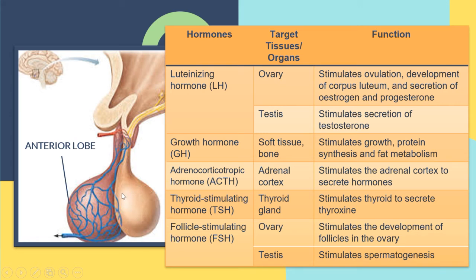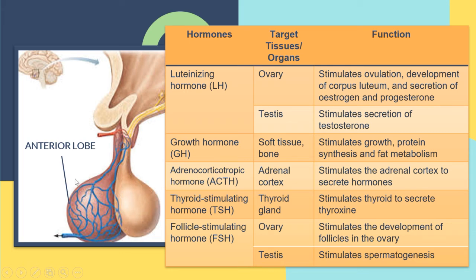In the posterior lobe, it will secrete two hormones. What are they? They are antidiuretic hormone and also oxytocin. The anterior lobe will secrete five hormones. So that's why the pituitary gland is called the master of glands.